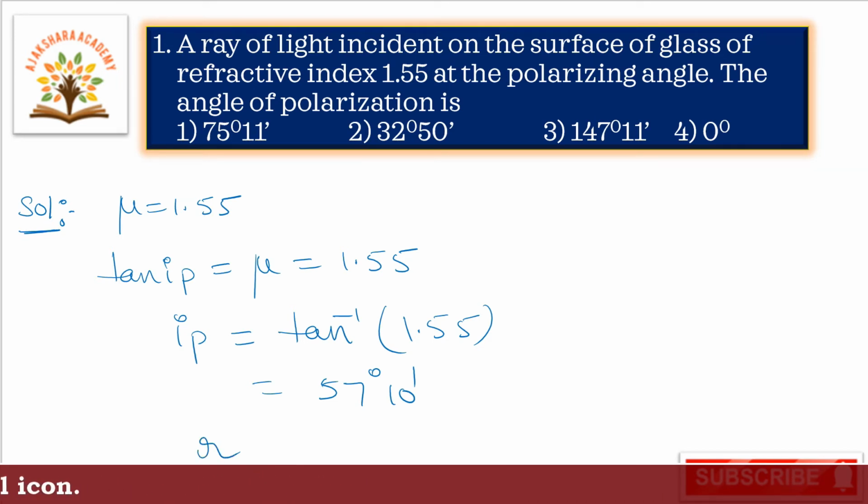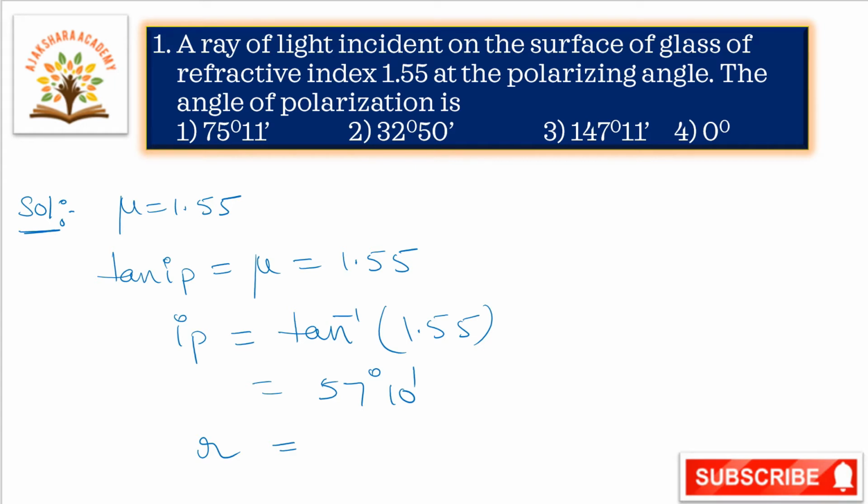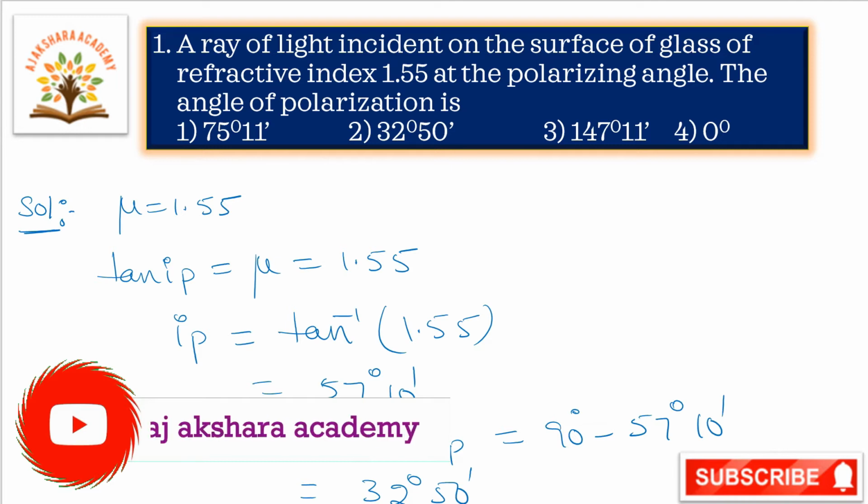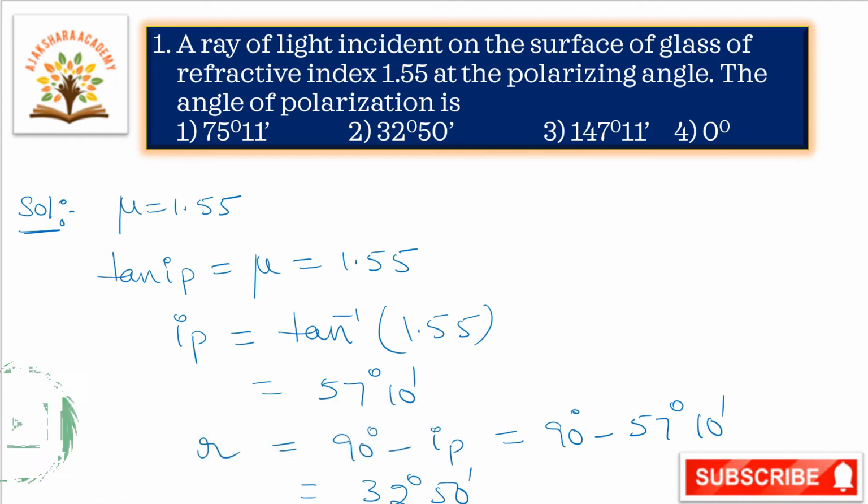So from this, the angle of polarization, that is r, is equal to 90 degrees minus the angle of incidence, that is 90 minus 57 degrees 10 minutes, which is equal to 32 degrees 50 minutes. So this is the angle of polarization. Okay, next we will go to the next one.